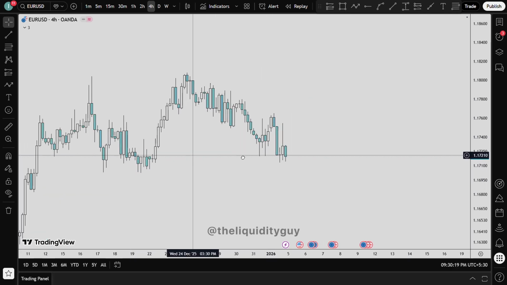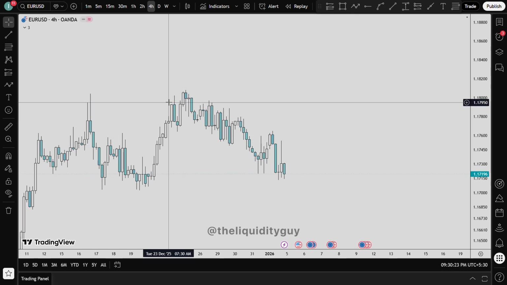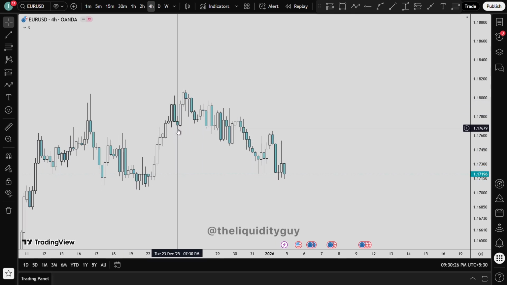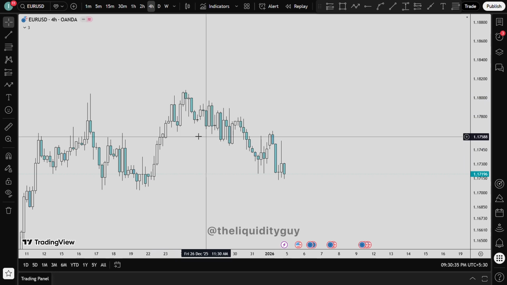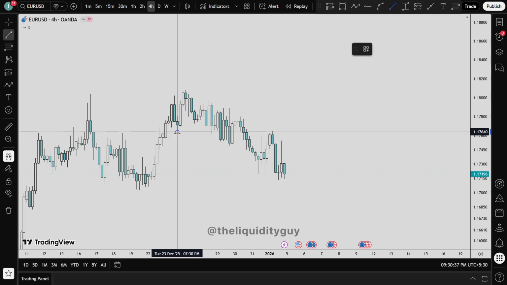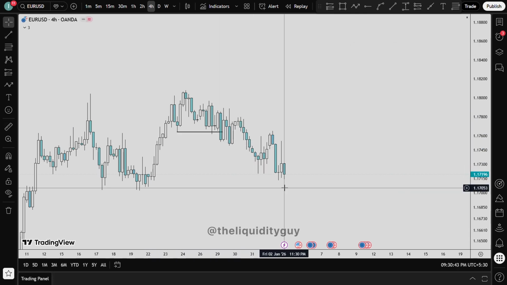Now, over here you can see a clear market structure shift. Why? Because here we can see higher high and then a higher low, and then we close above this previous higher high. So this is a valid higher low, right? And then we went back and closed below this previous higher low, which was valid. So now this is a market structure shift, and as you can see, market headed bearish.